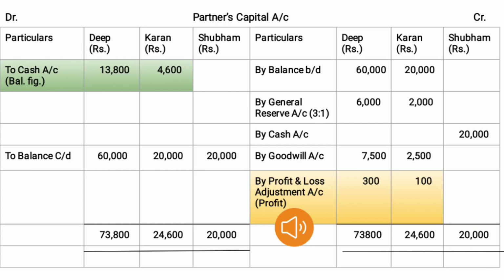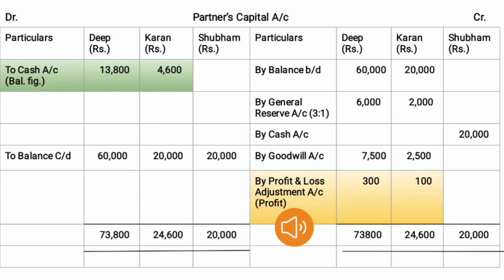For closing partners capital account, we have to take total of Deep's debit side and credit side. Deep debit side total is 60,000 and credit side total is 73,800. We have to write both the side 73,800. On debit side we have to minus 60,000 from 73,800. We will get the balance, that is 13,800. This 13,800 we have to adjust through cash account. So in partners capital account we have to write debit side to cash account 13,800.